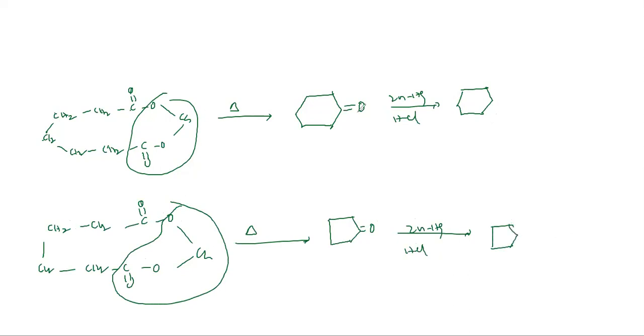Any doubts? First we have to check how many carbons they give. 1, 2, 3, 4, 5, 6, 7. So we get only 6 because one is lost as CaCO3. Calcium carbonate leaves out. Now one carbon is lost. N carbons converted to N-1. One carbon decreases. Is it clear? Anurag, Sriharsh, Hemalata, is it clear? Chalo, write down fast.